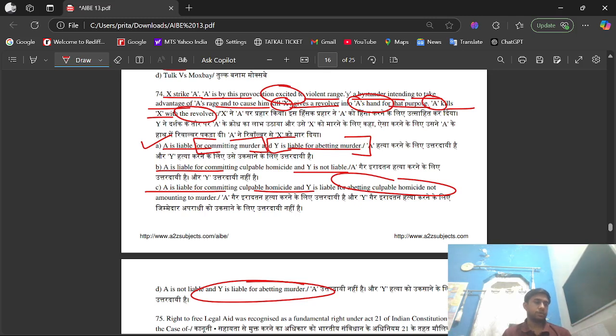So under IPC, A intentionally killed X, which amounts to murder, section 300 IPC, and Y's act of providing the revolver with the intent to facilitate the killing makes him guilty of abetment under section 107 IPC. So committing murder is under section 300 and abetting of murder is under section 107.